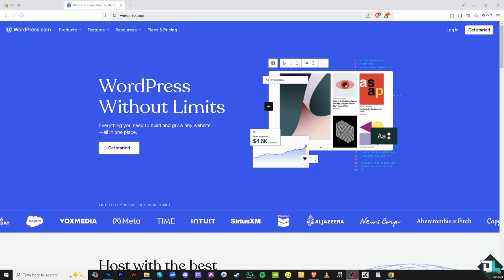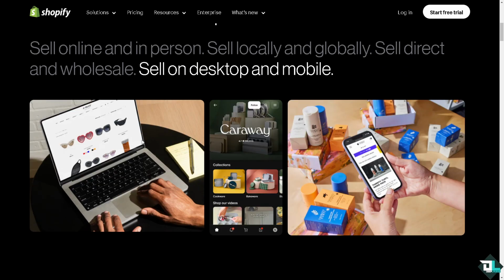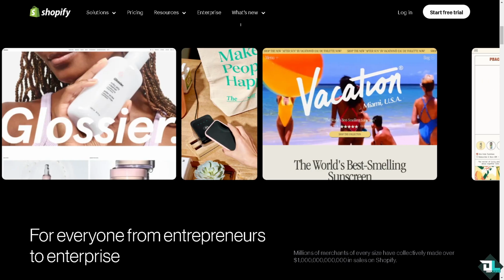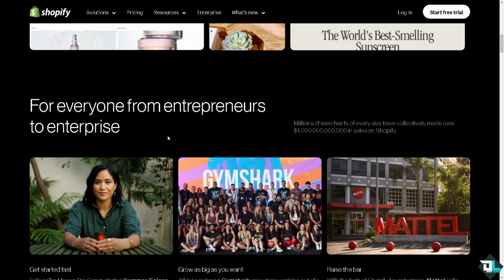Let's begin with Shopify. It is a leading e-commerce platform designed to help businesses of all sizes create and manage online stores. It provides an easy-to-use interface for setting up, customizing, and running a store, including handling products, payments, and shipping.